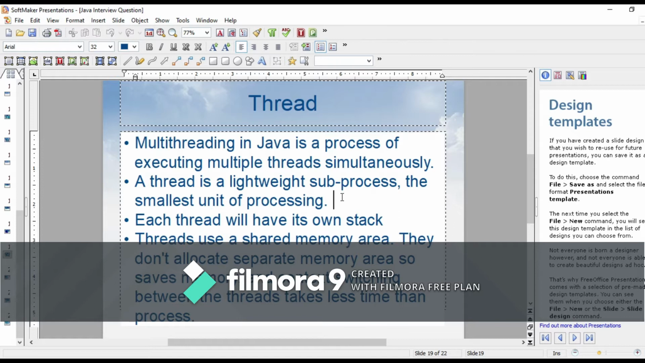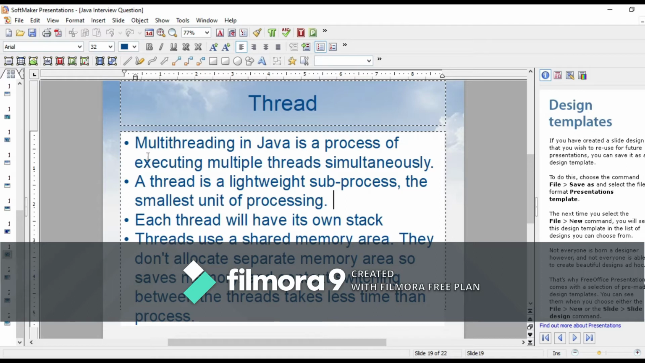Suppose there is a word processor and we are typing, as well as there is a background application which checks the spelling of what we are typing. So the spell checker is another thread and what we are typing, that is another thread. So both are running simultaneously in the same process of the word processor. So there are two threads which are running simultaneously in the same process. So that is the concept of multi-threading.